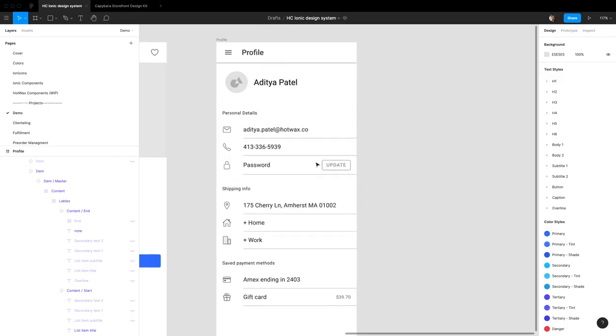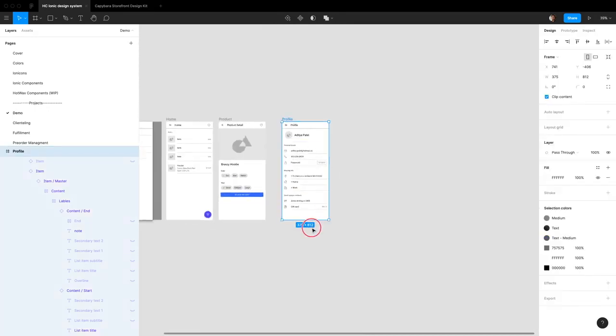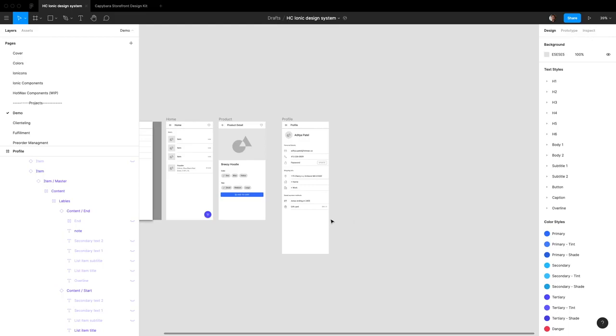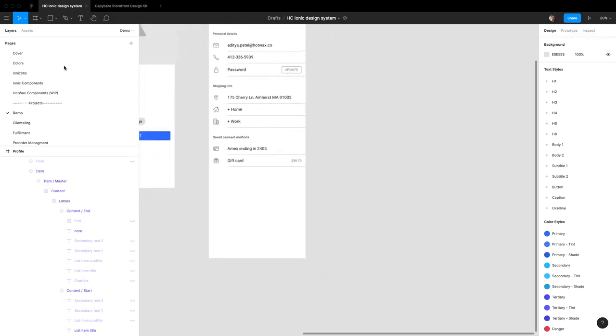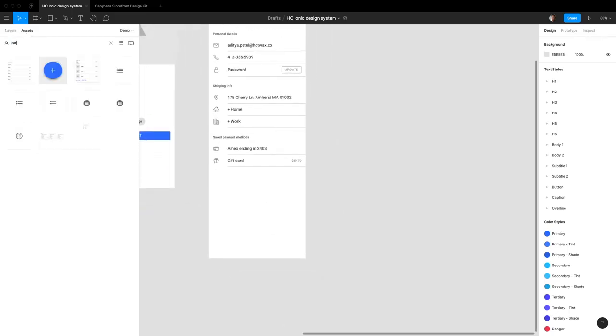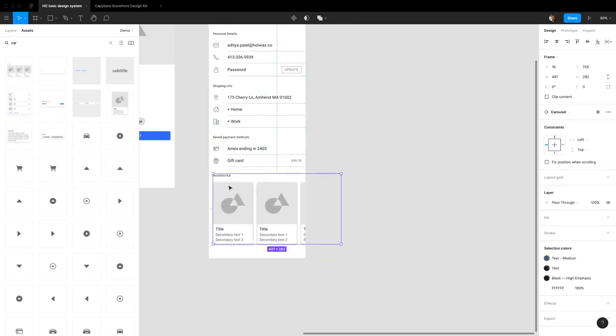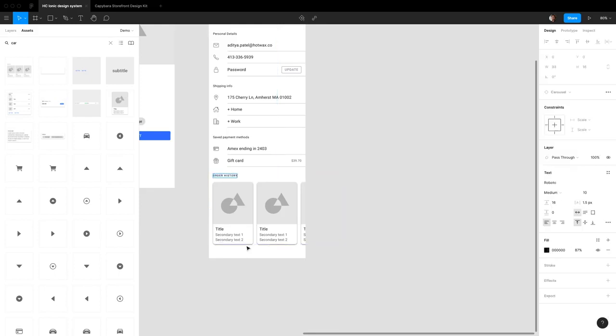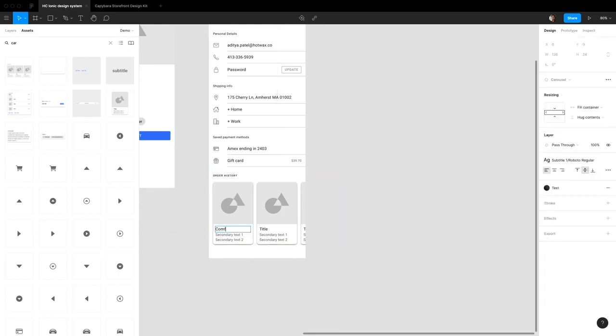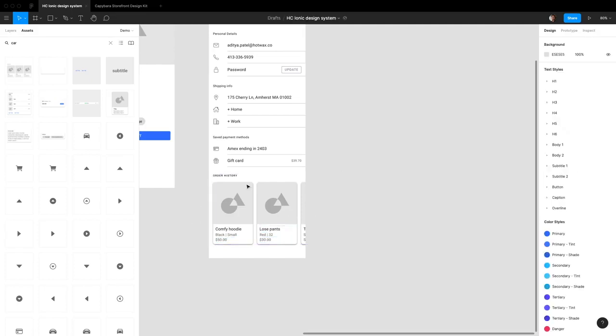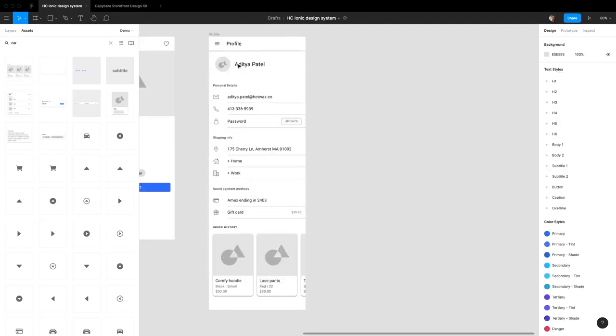And this could go on to have maybe a recommendation segment. One component that I included, which we use pretty frequently internally, is a carousel. So this can be a list for maybe their order history to go here, so they can see all the items they've ordered. Clicking on any of these would take them to a detail page.